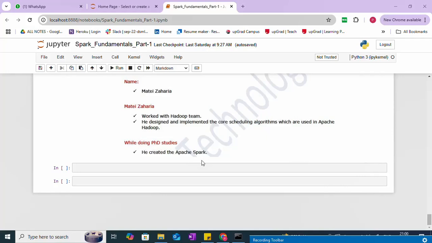Okay, guys, this is just an introduction. Going forward, we'll go in depth and try to understand the different modules present in Spark, and how Spark works as a unified platform for batch data processing, streaming data processing, the MLlib machine learning library, and GraphX. If I want to use the R programming language, there is a separate module called SparkR, which I can integrate and work with. The Spark Streaming module, Spark Core module, and Spark SQL module, each and everything we will discuss one by one in depth.